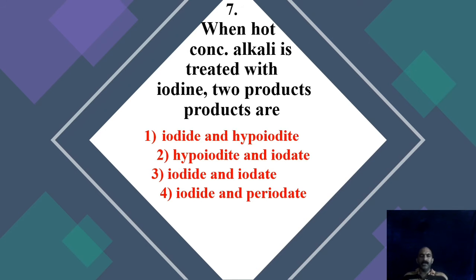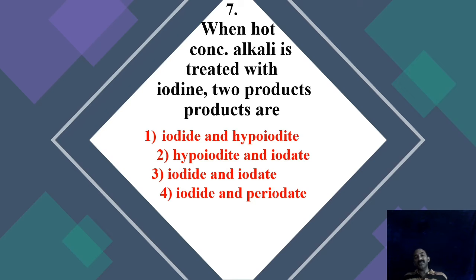The next question. When hot concentrated alkali is treated with iodine, 2 products are formed. See, even though this reaction as such we are not studying, we are studying the reaction of dilute NaOH and concentrated NaOH with chlorine. So we can extend the similar idea to iodine, and the reaction is similar too.